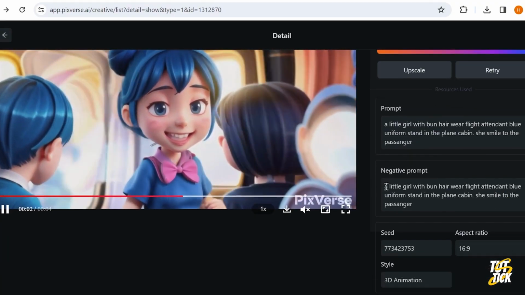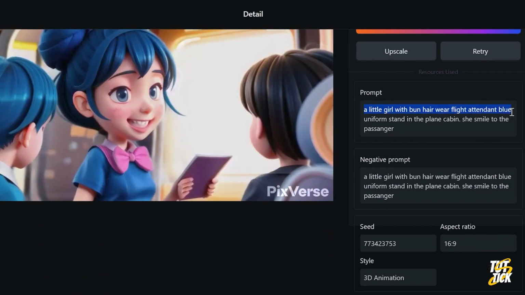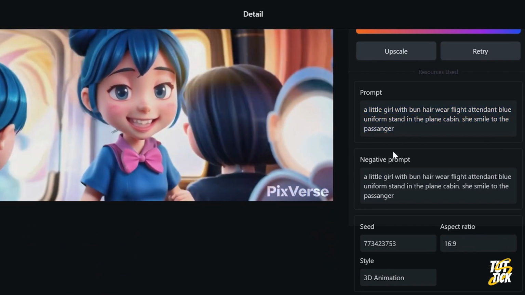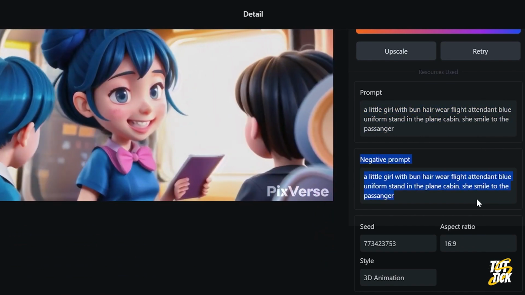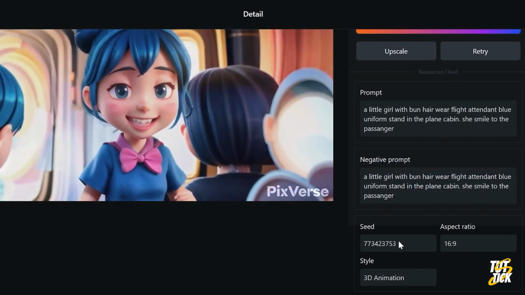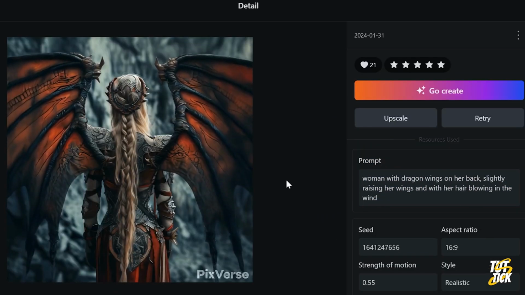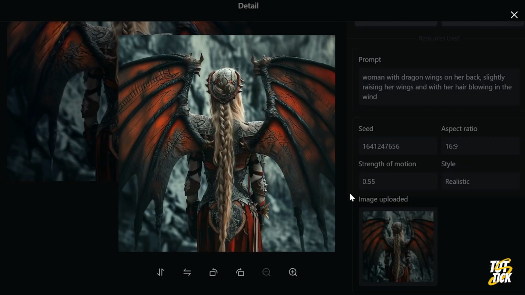For example, see this sample of text to video. It's not perfect, but by writing a negative prompt, it managed to guide the AI a bit to get a relatively acceptable output. Or for example, this one that has turned an image into a beautiful video.